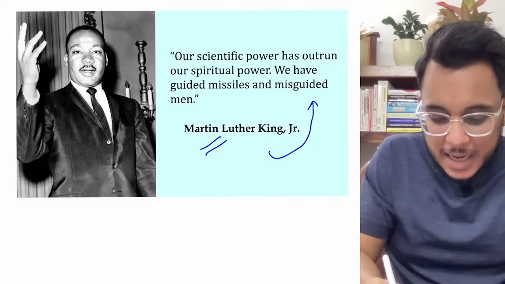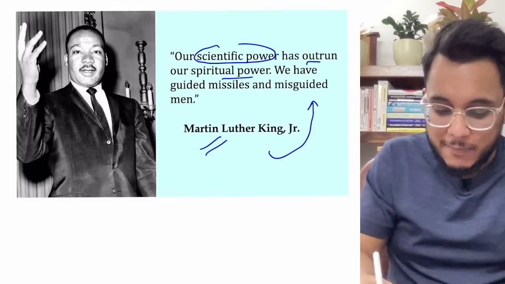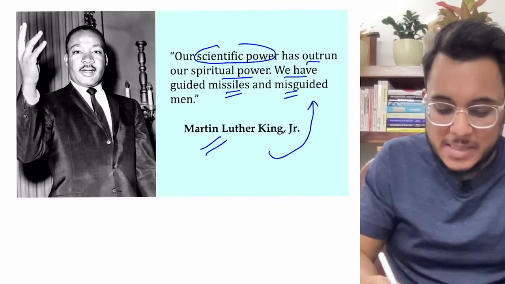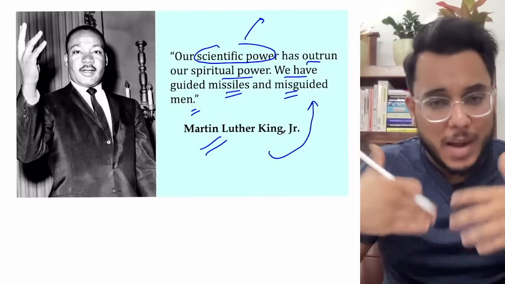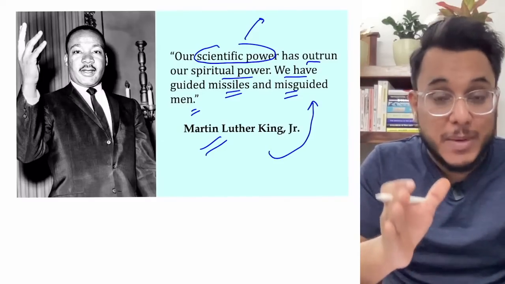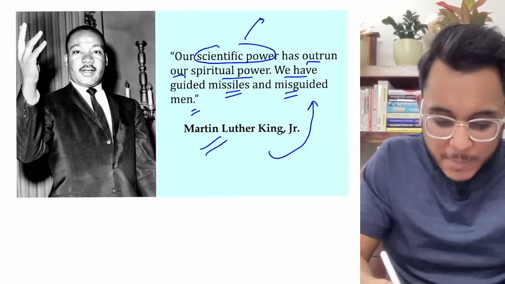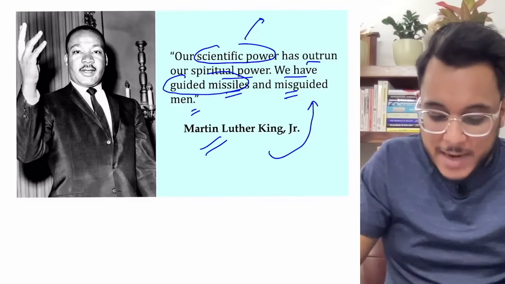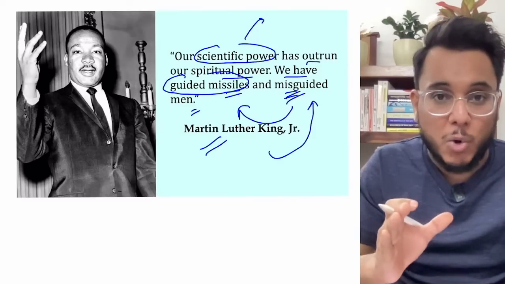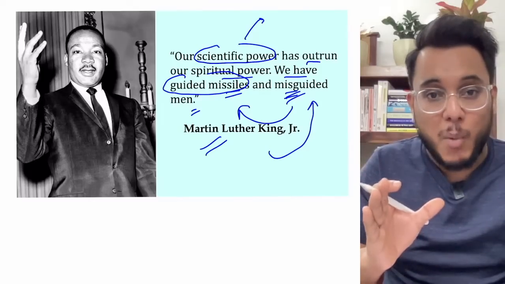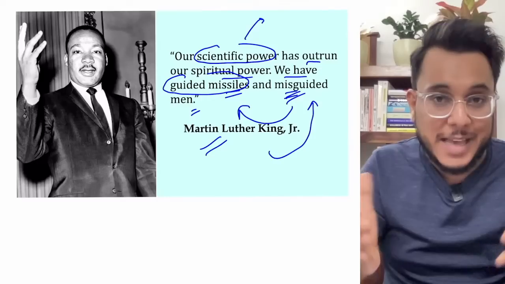He says that our scientific power has outrun our spiritual power. We have guided missiles and misguided men. So our scientific power has increased and it has overtaken the spiritual, moral, ethical dimension of the human being. Today we have guided missiles that we control, but we have misguided men. The men are not controlled by morality. They are not controlled by ethics. The sense of moral compass has become very, very weak. The conscience in human beings has become very weak.